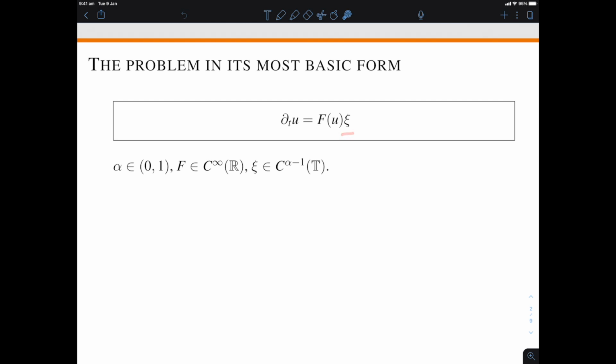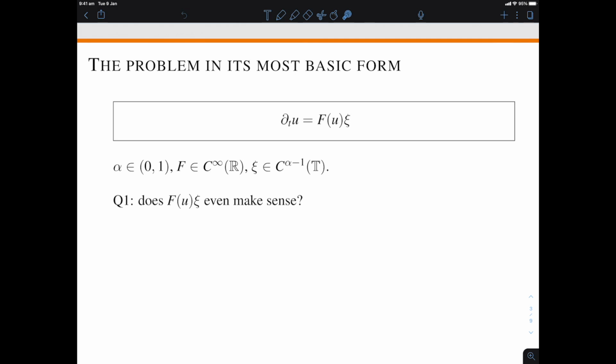Xi is what I call the rough driver. It's a distribution in C^(alpha minus 1). That is to say it's the derivative in the sense of distributions of a Hölder continuous function of parameter alpha between 0 and 1. Note that we're working on the circle. That's to keep technical difficulties to a minimum and use Fourier series rather than fancier harmonic analysis. But everything works in higher dimensions, it works on R^d, it even works on domains of R^d or certain Riemannian manifolds under appropriate assumptions. But okay, let's keep things simple, work with Fourier series on the circle and have just dt u equal this singular term, which is the product of the nonlinearity with the rough driver.